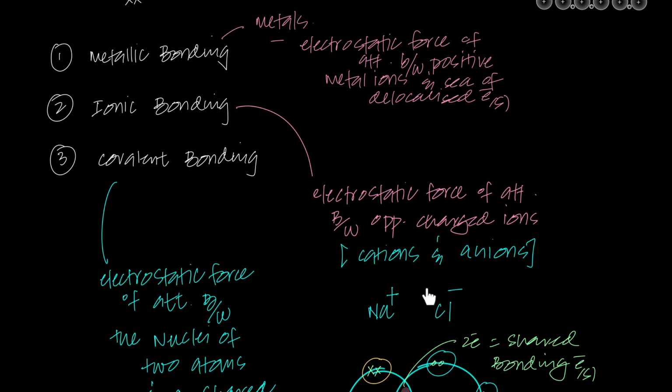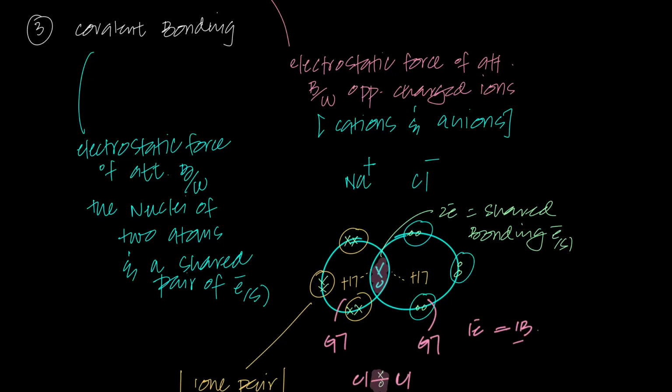And that's right here. But covalent bonding is again electrostatic force of attraction, but it is between what? Between the nuclei of two atoms and a shared pair of electrons. So this nucleus and this nucleus is pulling this shared pair of electrons, and that is what covalent bonding or covalent bond is. Although covalent bonding is different from covalent bond, because covalent bonding is a broader term, in AS level we just say, even if you want to define covalent bonding, you're going to define it the way you used to define covalent bonds in O levels and IGCSE.